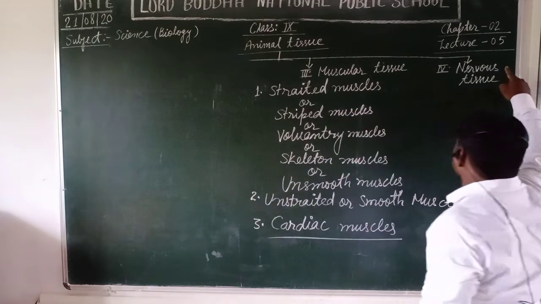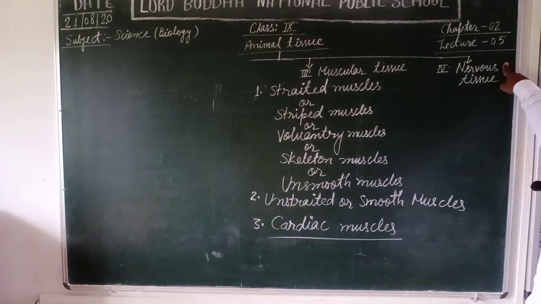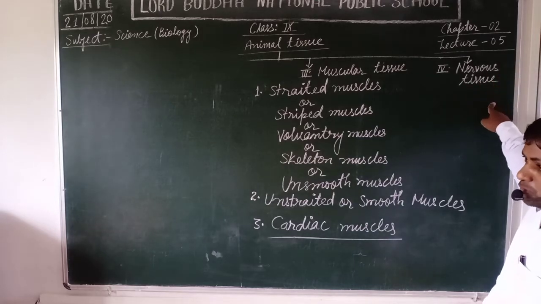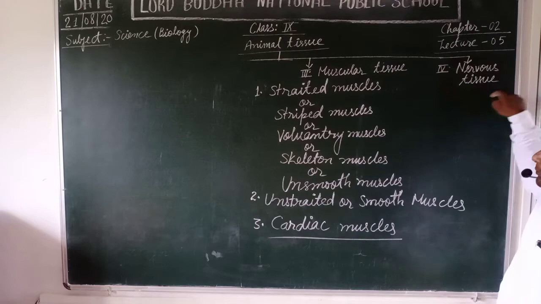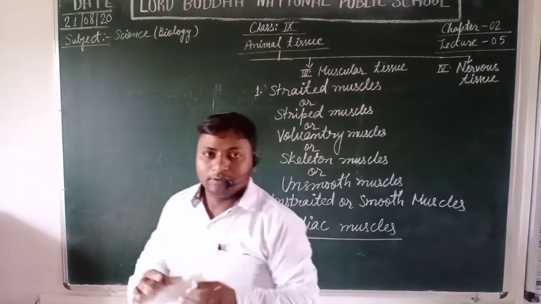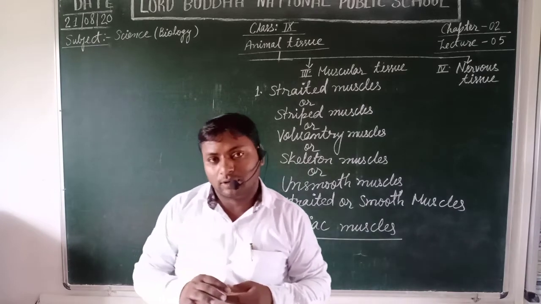The last type of primarily classified animal tissue is nervous tissue. Yes students, nervous tissue, as its name confirms, consists of nerve cells or neurons.